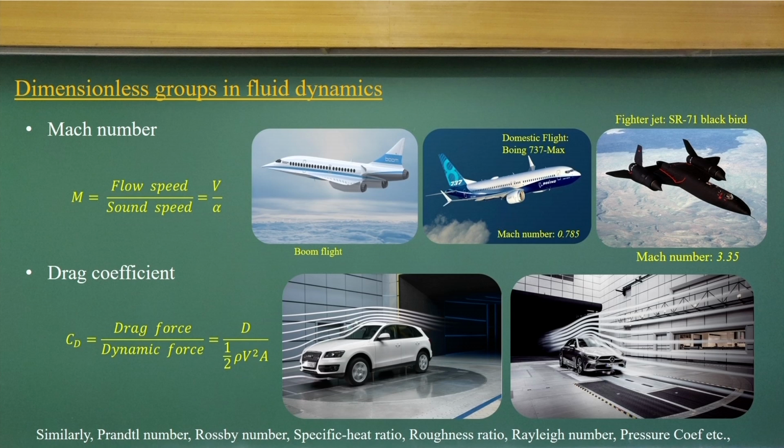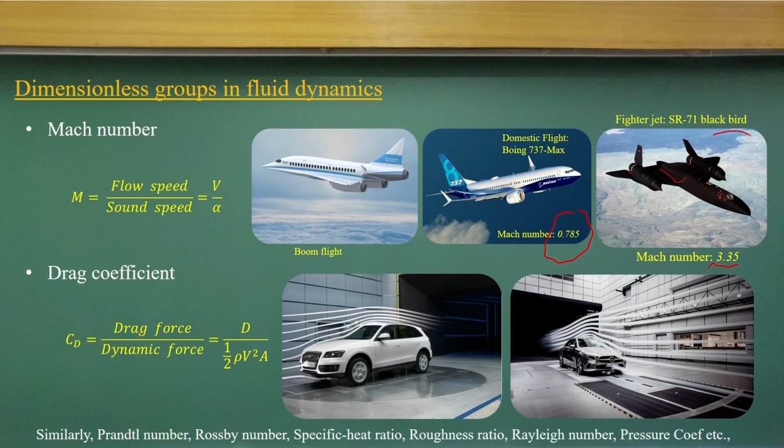This number becomes 1 when the flow speed is equal to the speed of sound. If you look at that, the Mach number of a Boeing 737's flight will be 0.785, which is a subsonic flow. But if you talk about the fighter jet SR-71 Blackbird, the Mach number is 3.35. That means the flow velocity is much larger than the speed of sound. You can understand it that way.